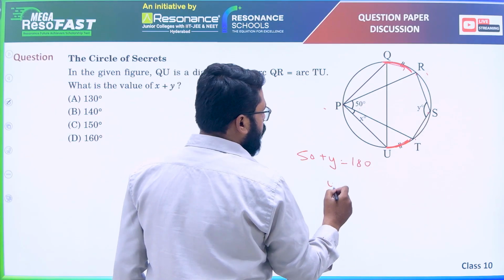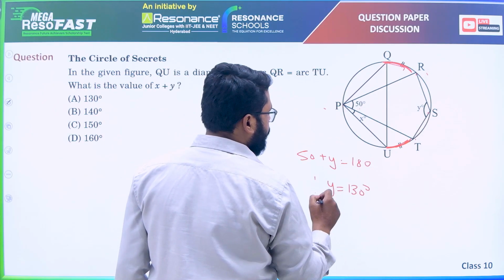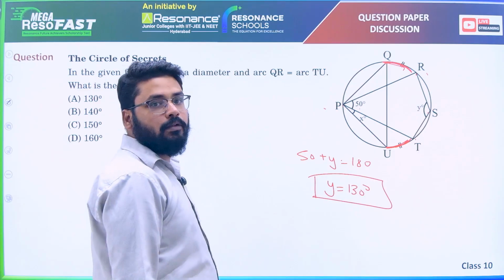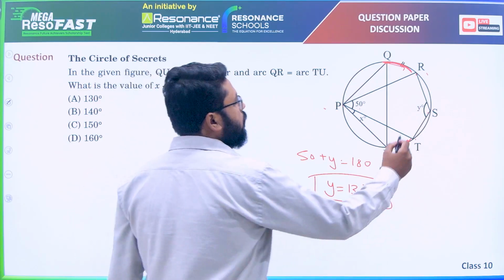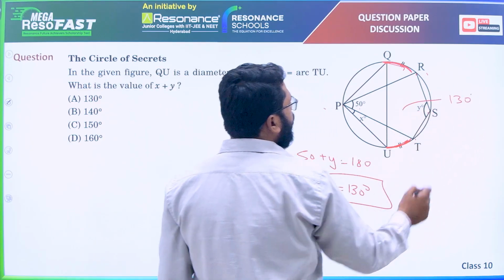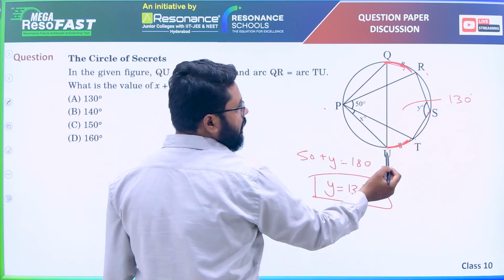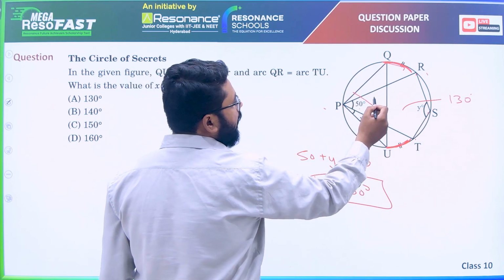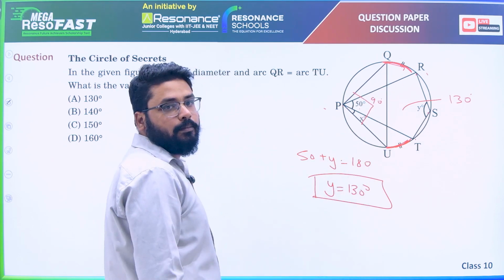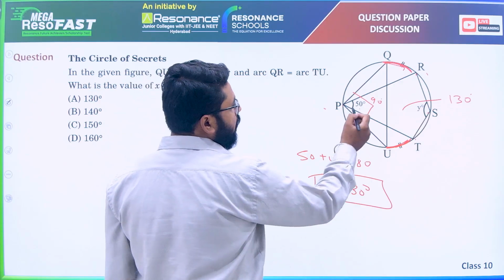This means y is 130 degrees. Okay, this is 130 degrees. And if you check, because Q is a diameter, this angle will be 90 degrees. Angle in a semicircle property is there, and this is 50.